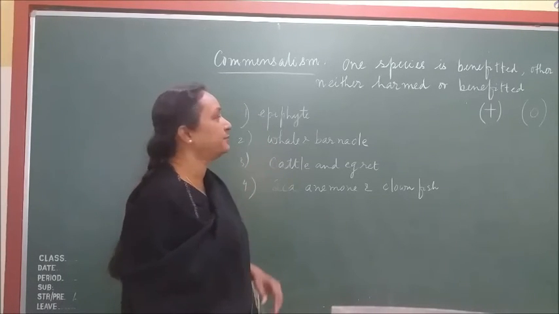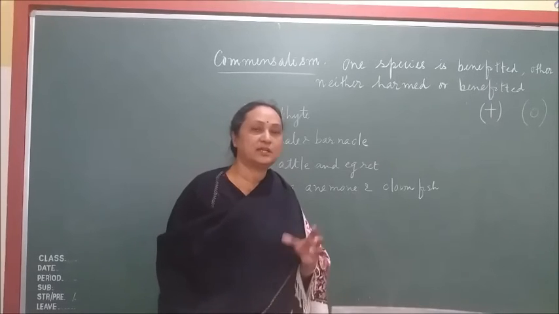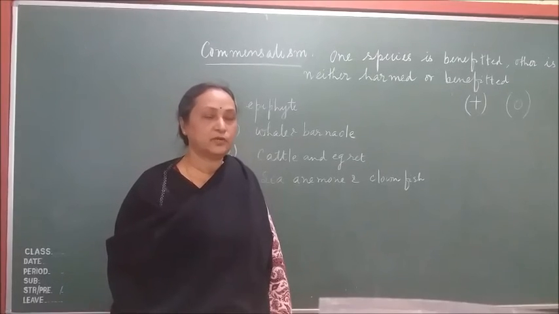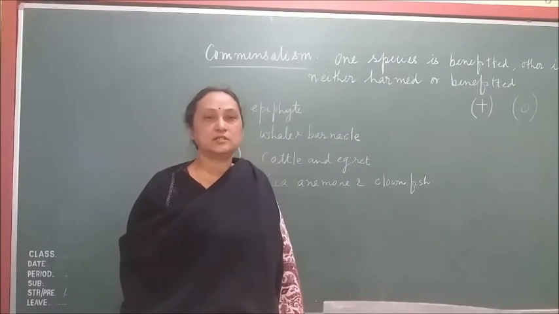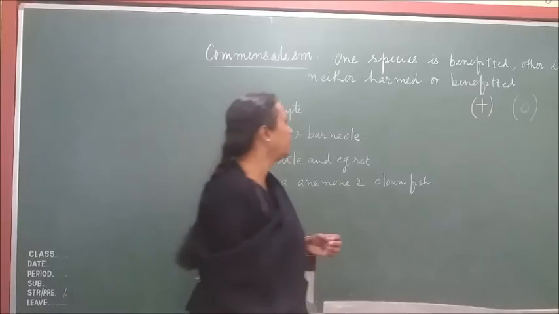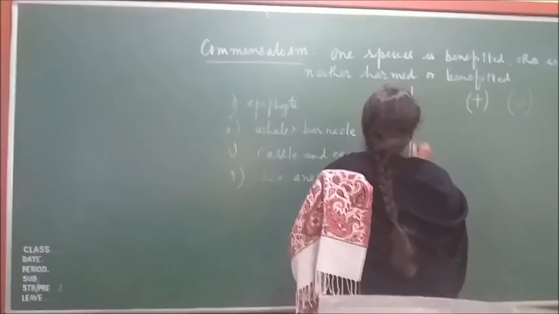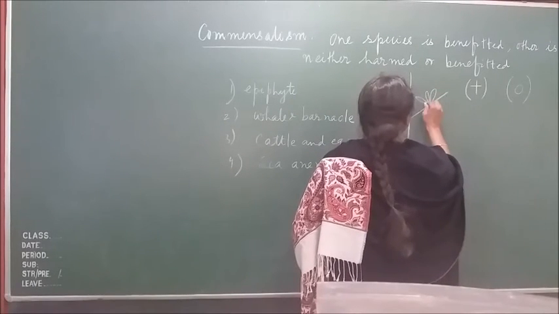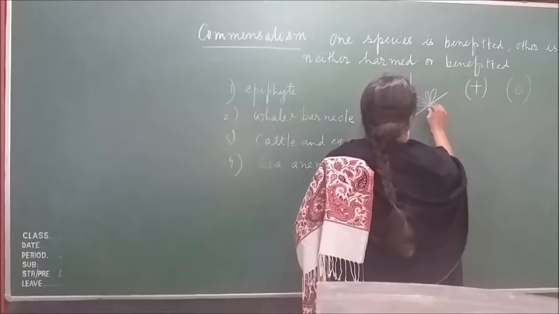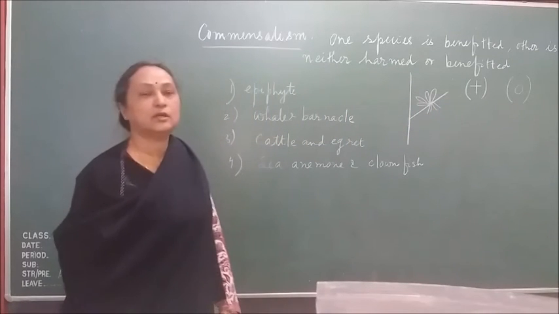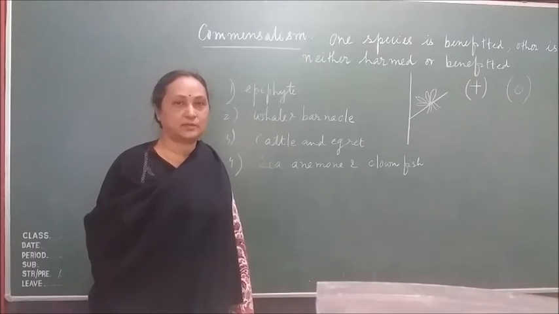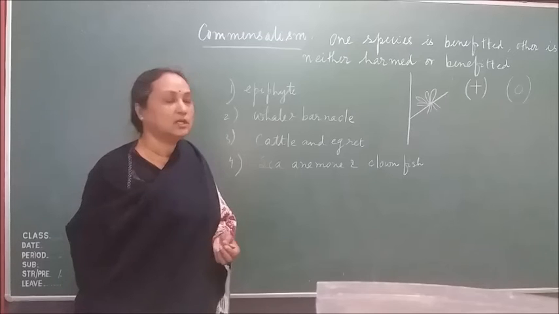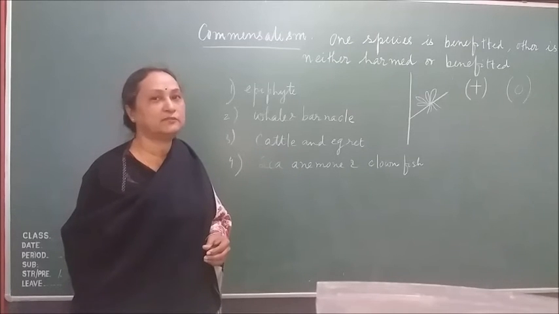First one, so that is epiphyte. In epiphyte, so that is a plant which is growing on the branches of a big tree. Like in the forest also you might have seen that on the branches of the mango tree some small plants are developing. If this is the mango tree and this is the branch, then on the branch you can see these kind of small plants, they are growing. So they are called epiphyte. So they are not parasite. Parasite, you know that the parasitic plants, they are depending on the host for getting the food. But here the epiphyte is not depending on the plant for food.